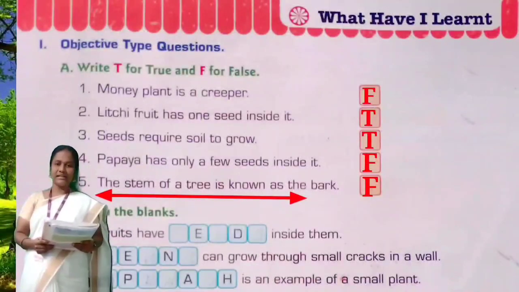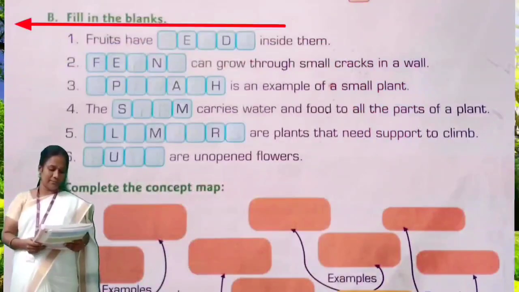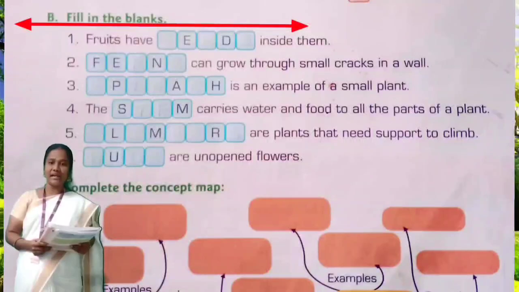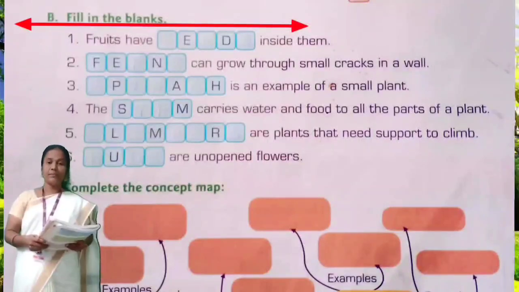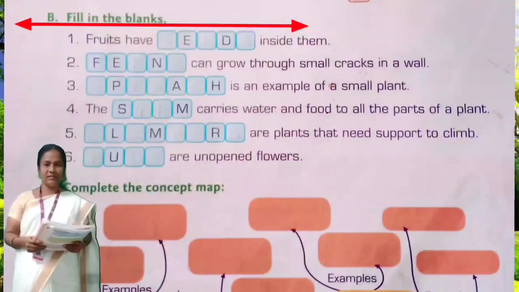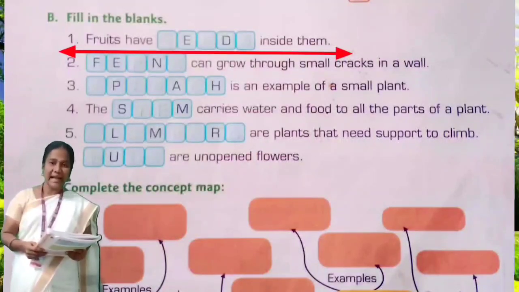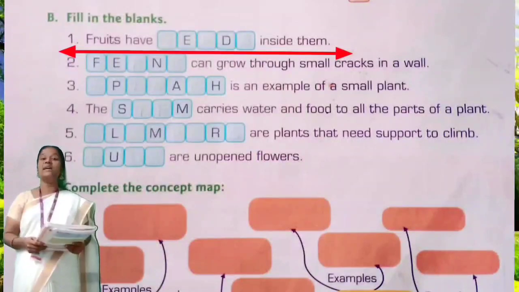Yes? Okay, let us move on to the next Roman number. We fill in the blanks. So here they have given us a missing letter, children. But we have to learn the full spelling. Okay, children? Yes. First one, fruits have dash inside them.